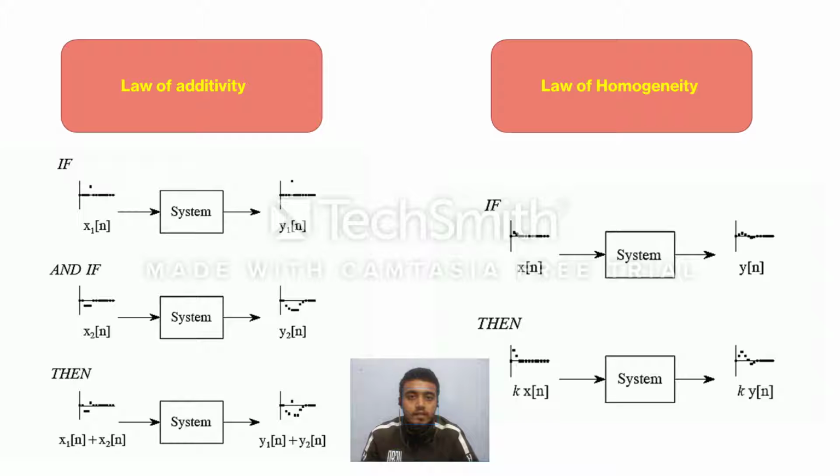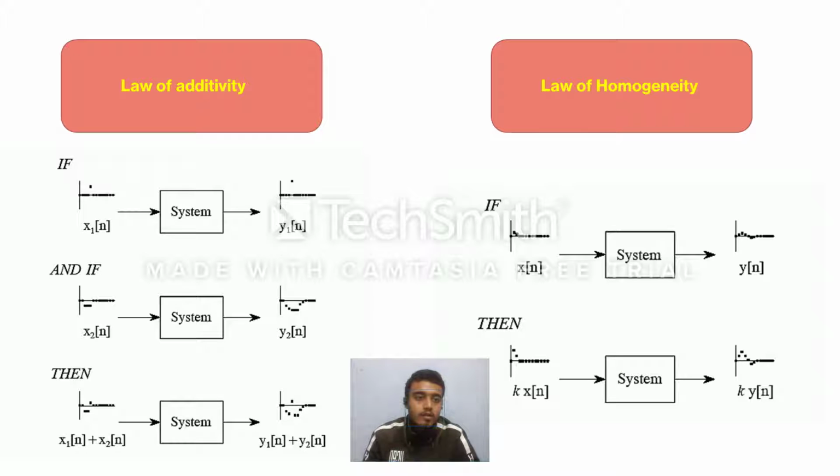For example, let us say that we have an ohmic circuit, that is just a combination of a voltage and a resistor. So when we apply a voltage of V1 across the resistor, it gives a current of magnitude I1. And if we provide it with a voltage of V2, then it gives a current of I2. And now if we provide an input of V1 plus V2 voltage across the resistor, it gives a current of I1 plus I2. That means that the ohmic circuit is following the law of additivity.